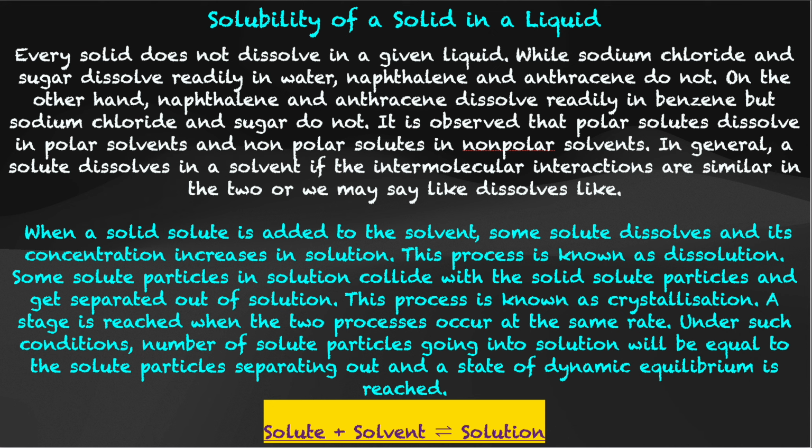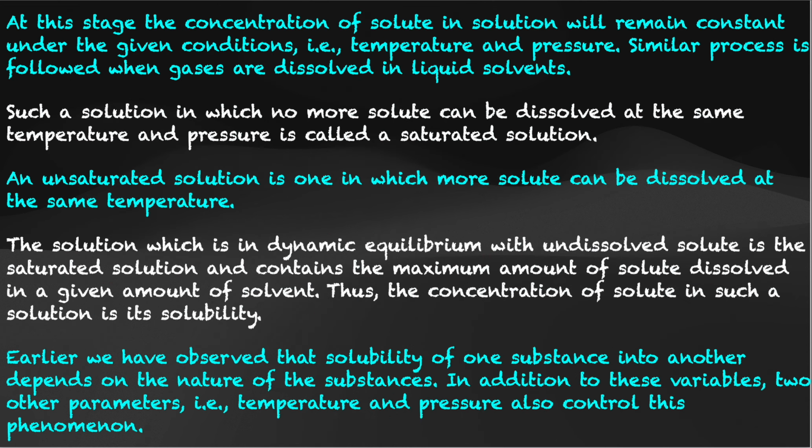Now a stage is reached when the two processes occur at the same rate, that is, the number of particles dissolving and the number of particles getting crystallized are at the same rate. Under such conditions, the number of solid particles going into the solution will be equal to the solid particles separating out of the solution, and this state would be a dynamic equilibrium state. Now solute plus solvent gives solution, and this is an equilibrium expression. At this stage, the concentration of solute in solution will remain constant under the given conditions, that is temperature